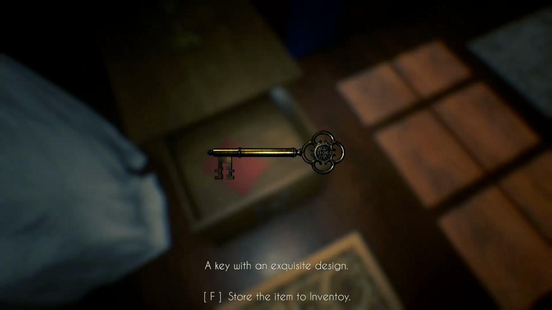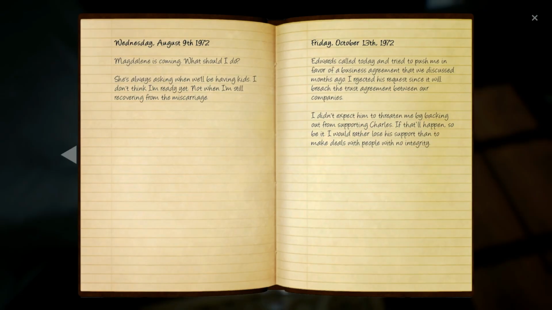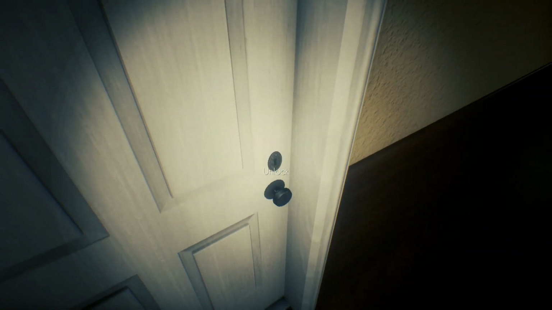In the tea room, I find a key in one of Vivian's diaries. Unfortunately, the only really good piece of information we discover here is that Magdalene, the grandmother, was pushing Viv for more kids. But Viv is worried after having a miscarriage. This does take place in 1972, however, so she still gives birth to Trisha in 1974, but she also winds up in the hospital for something in 1974 as well. Done in the tea room, we move to Trisha's room.